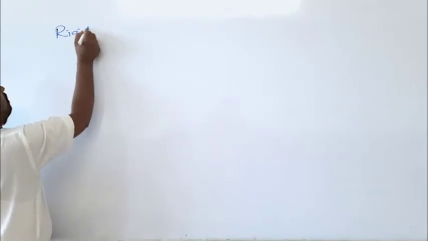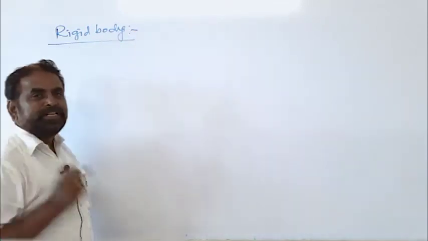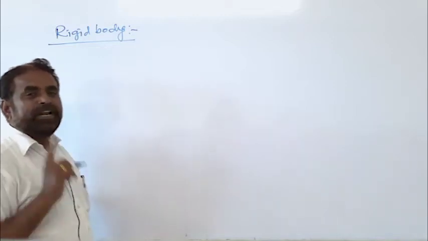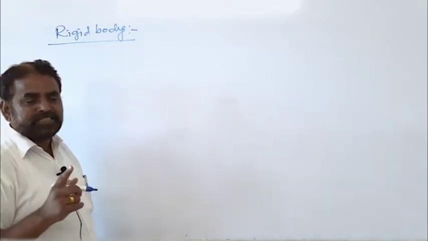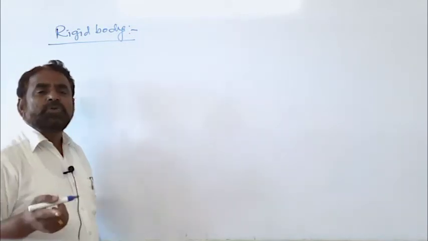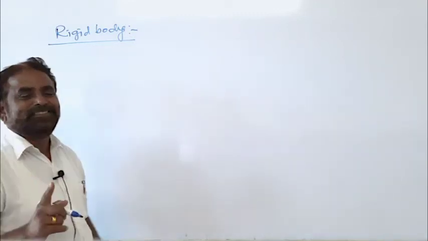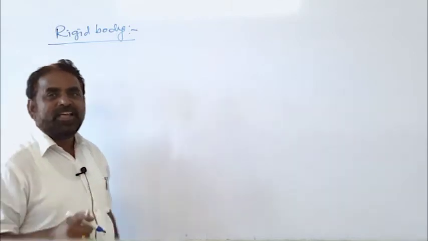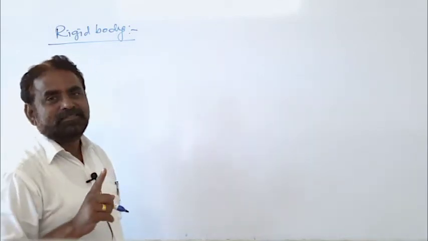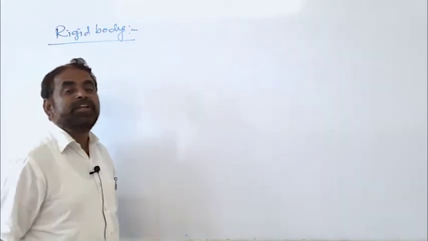What is a rigid body? What do you understand by the term rigid body? Which body is said to be rigid? In practical purposes, we have rigid bodies in our daily life. A body is said to be rigid if the distance between any two positions of the particle remains the same, whatever and however may be the forces applied on it.